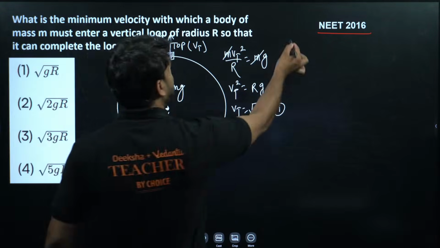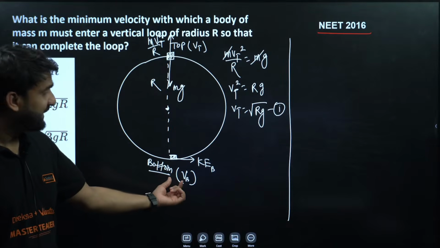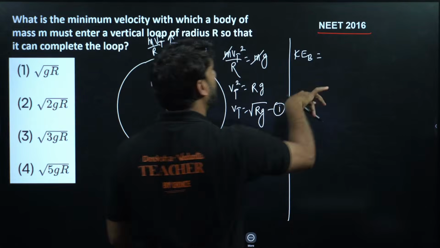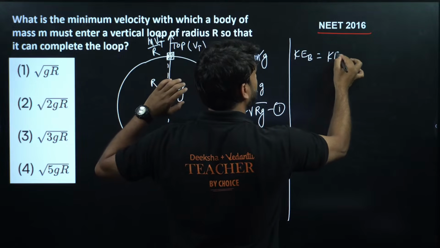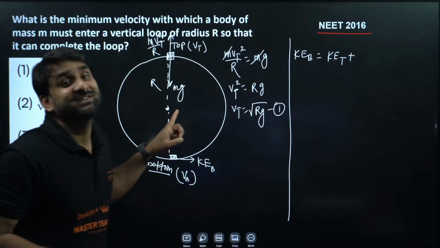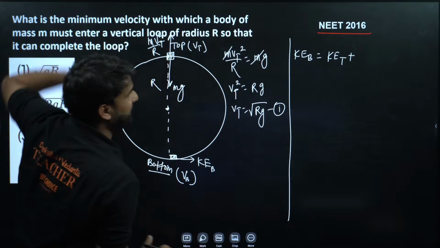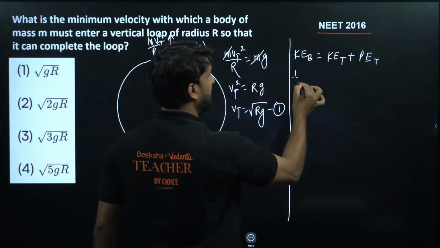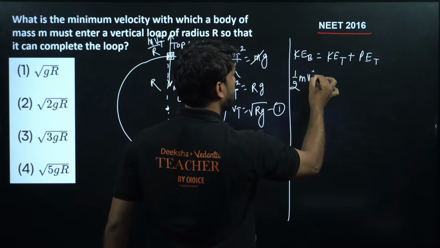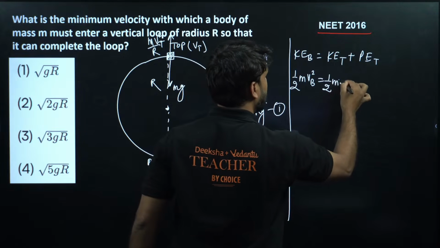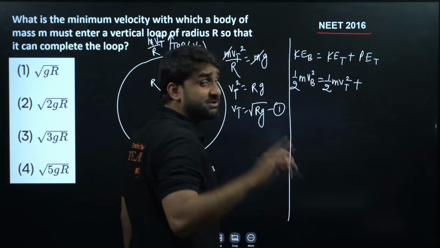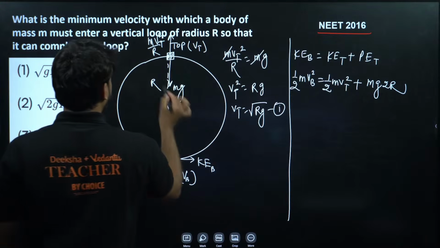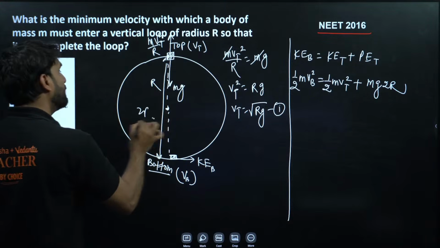Now here in this question we have to find out the velocity at the bottom. So kinetic energy at the bottom will be equal to kinetic energy at the top plus potential energy, because the vertical displacement is of 2r. So for kinetic energy we have the formula: half m vb square is equal to half m vt square plus potential energy mgh. So mg, and h will be 2r, the diameter, this whole displacement will be equal to 2r.